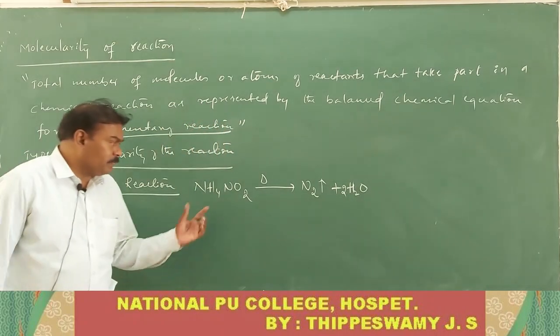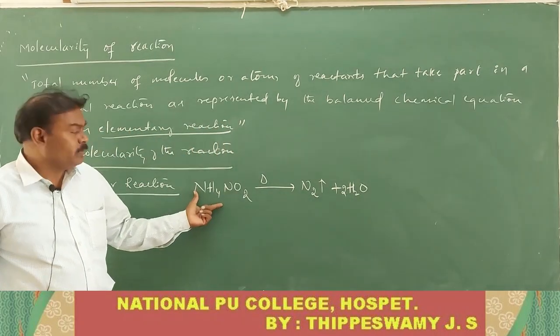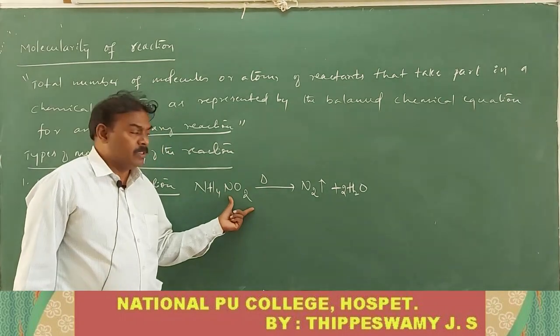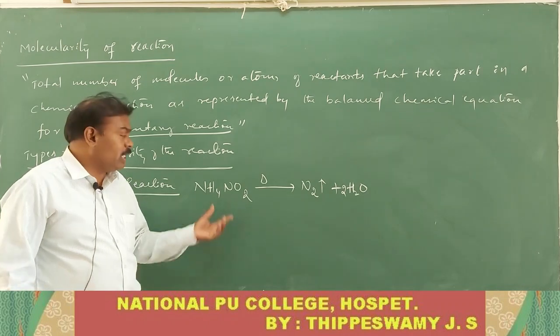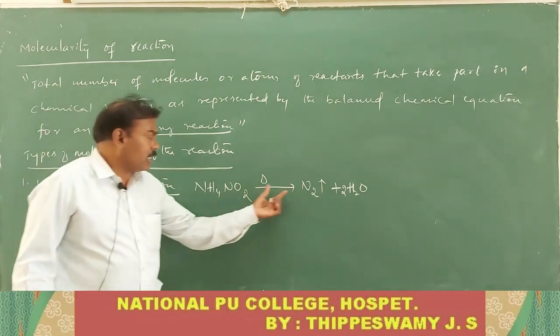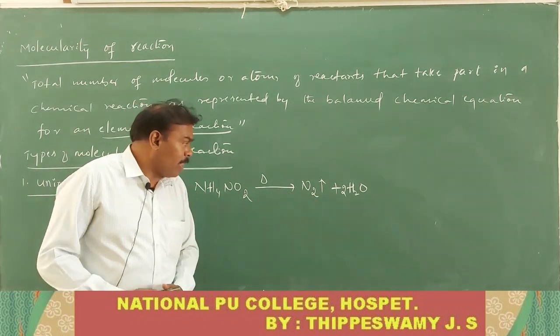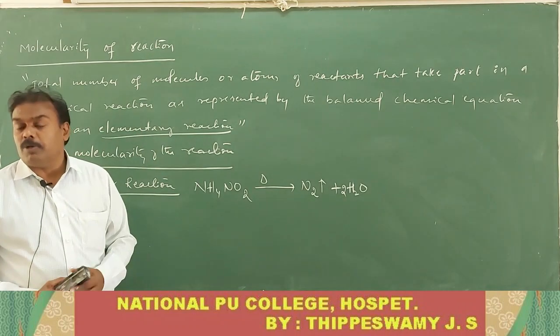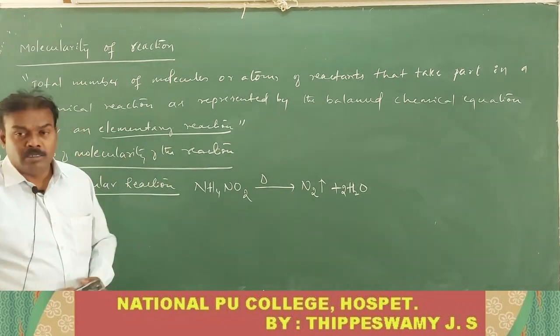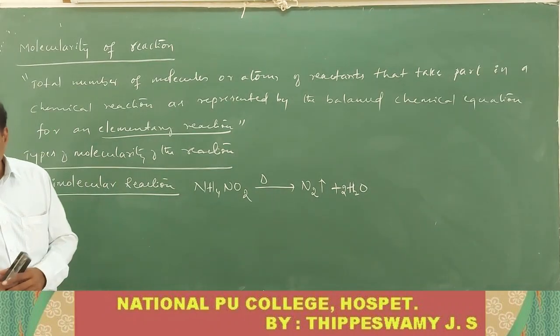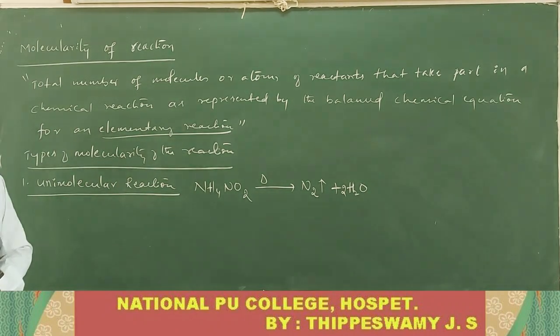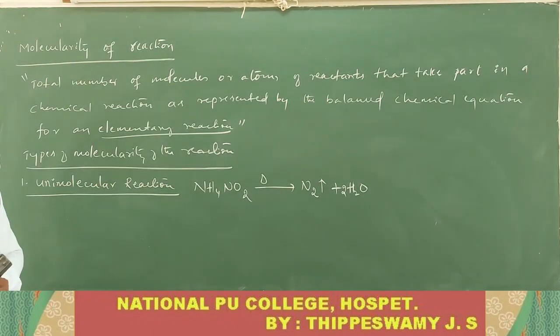Now you see, this is a balanced chemical equation. Ammonium nitrite, when heated, undergoes decomposition, meaning it will be split into two compounds: one is nitrogen gas and the other is water, obtained during the process. This is one of the examples for the unimolecular reaction. What is meant by the term unimolecular reaction?